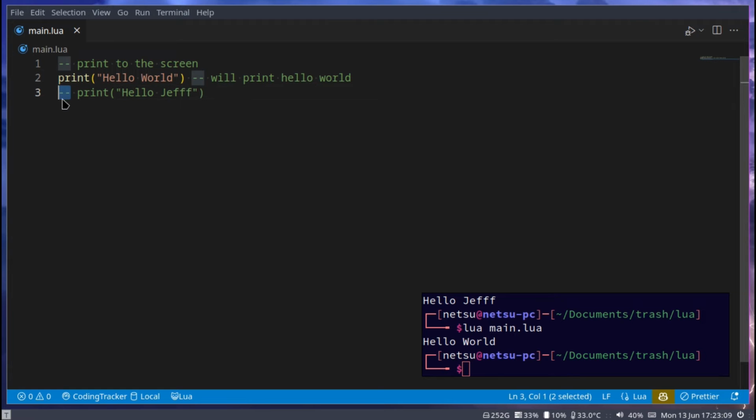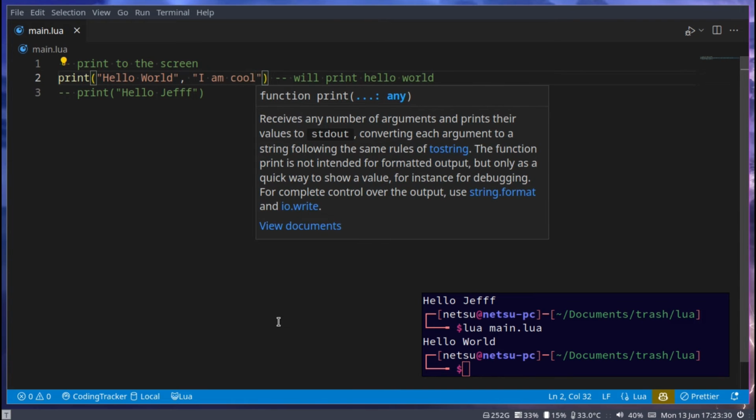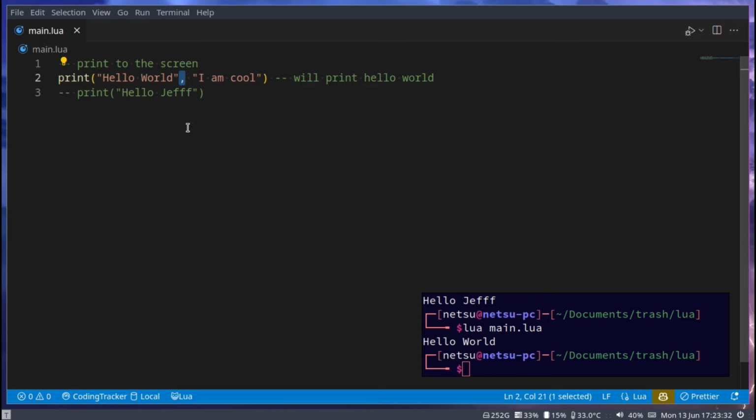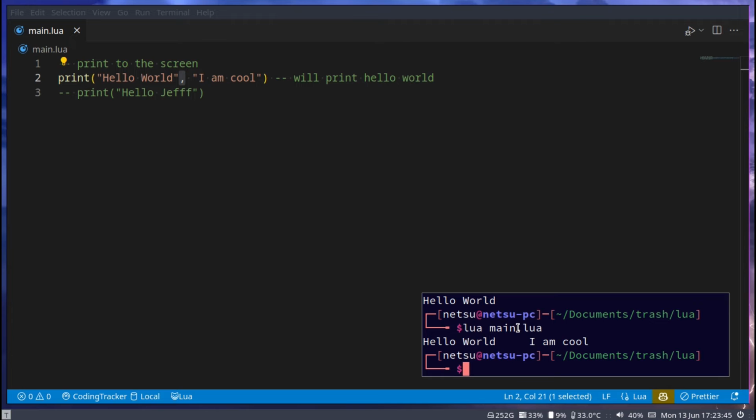To split your print up into multiple words, or to add multiple things to your print statement, we can add a comma. I am cool. This comma here will add these two together. However, take note that this comma will add a tab between the two. So when we run this, we'll get hello world and then a massive tab, I am cool.